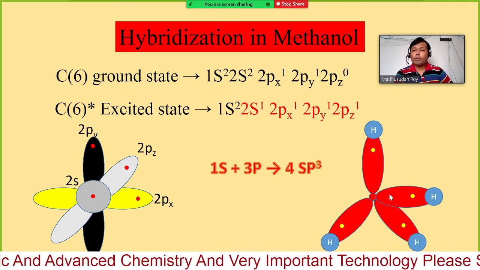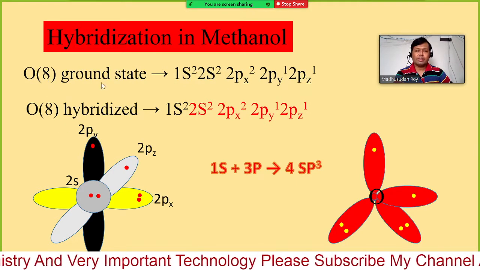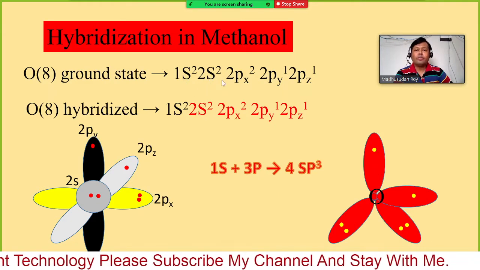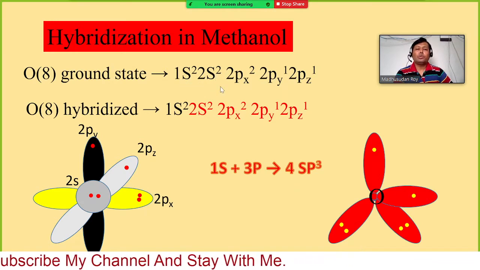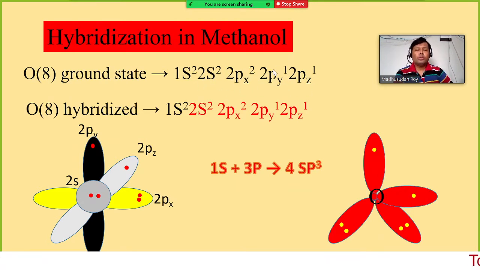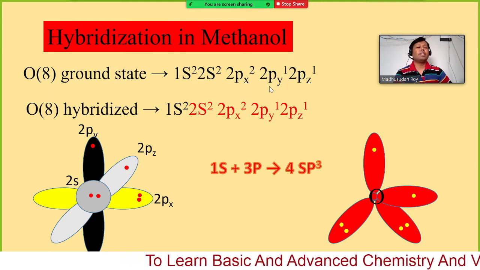But in case of oxygen, oxygen has atomic number 8. So in the ground state, they have the electronic configuration like this: 1s2, 2s2, 2px2, 2py1, 2pz1. So here we have this is a lone pair, this is a lone pair, already filled. So if we put one electron from here to here, that becomes the same.